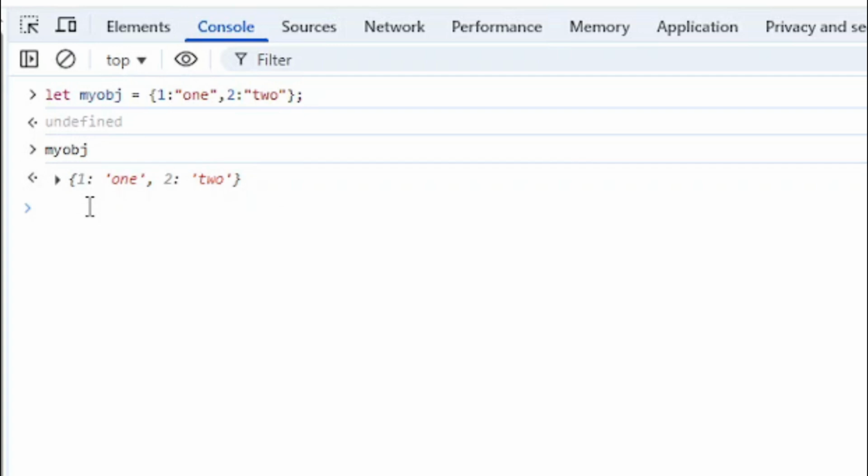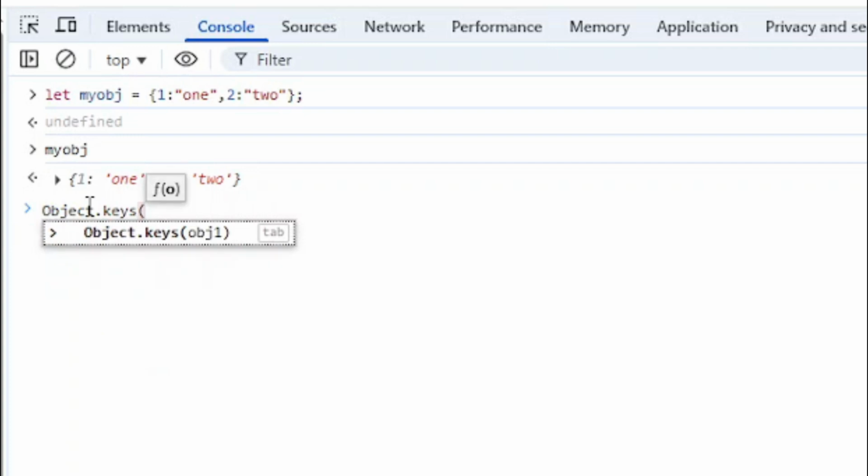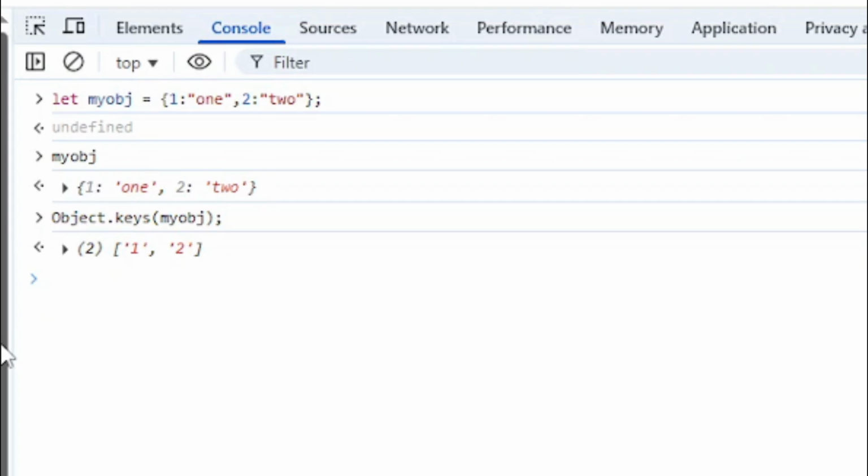Okay, using Object.keys(myObj). Okay, see, it's showing 1 and 2 in the form of strings, although we have not entered strings as keys. Okay, so it only takes strings or symbols as keys, hence proved.